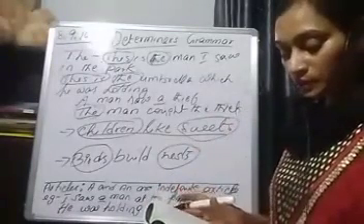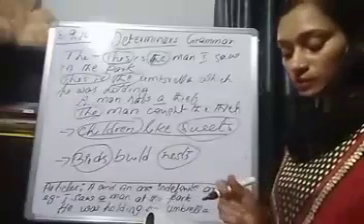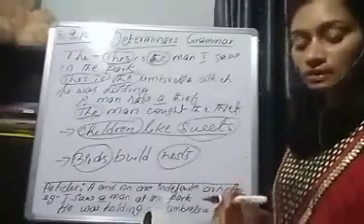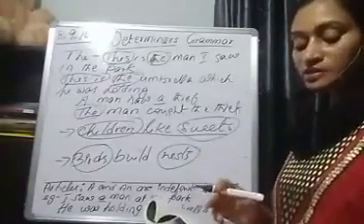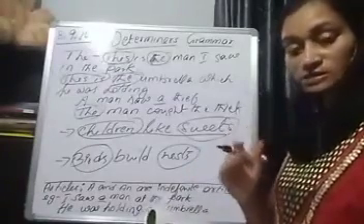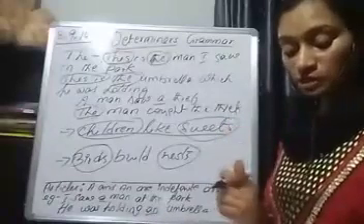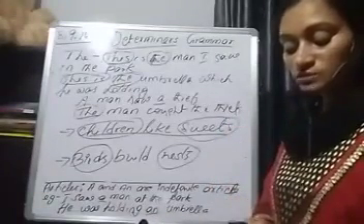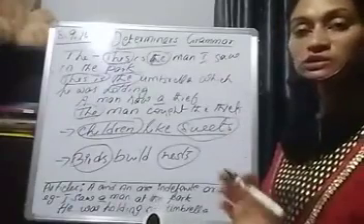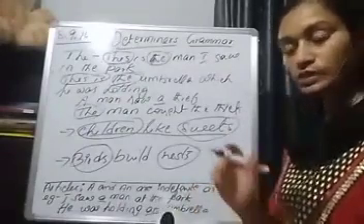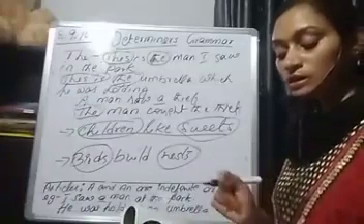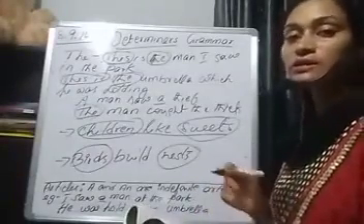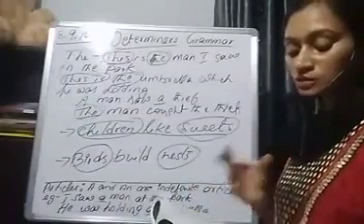Now, coming to the correct use of a and an. Please listen carefully. A is used before words beginning with the sounds of consonants. A man, a cow, a girl, a boy, a lady. Consonant.